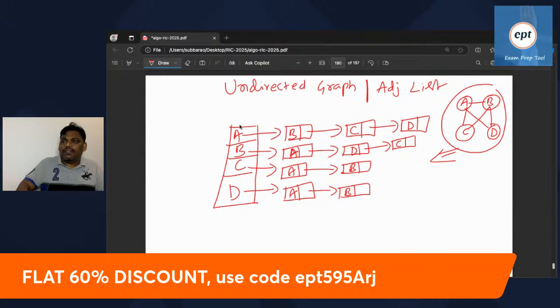Now listen, everything is fine. Remember everyone, if two people are adjacent in the undirected graph, suppose A and B are adjacent, then in A's adjacency list B will be there, and in B's adjacency list A will be there. So these are called twins. These are called twins of each other according to the given problem.